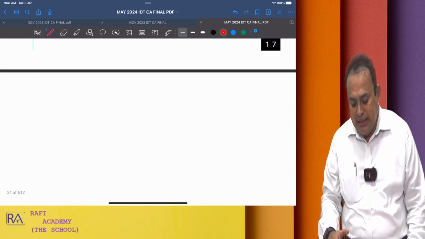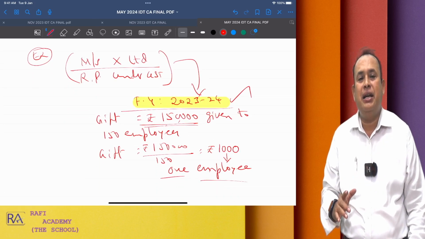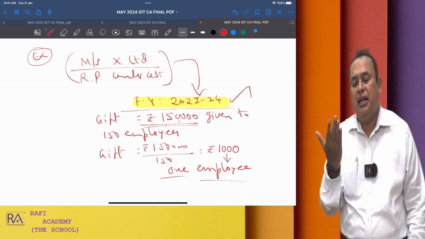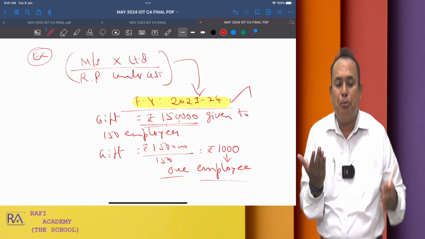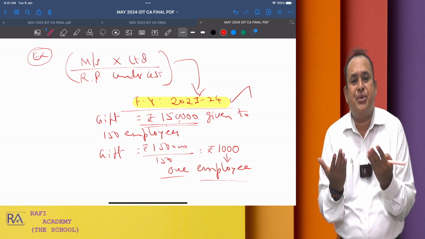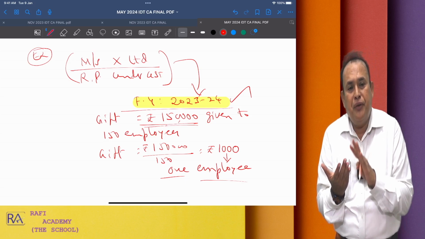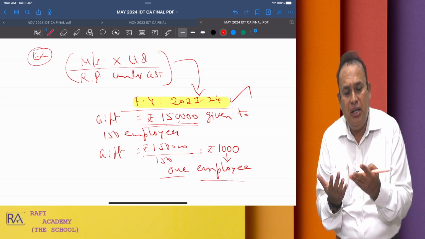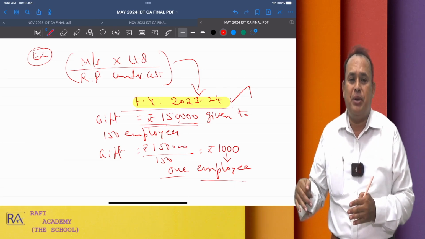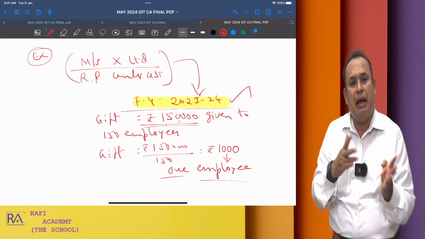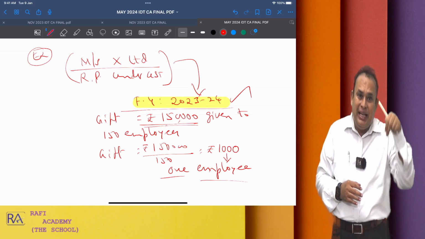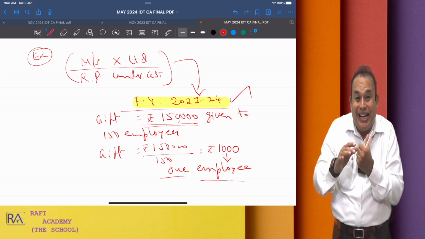Assume a scenario: X Limited has in its payroll 50 permanent employees, and in its payroll 100 contract basis employees. Meaning, 50 employees appointed by X Limited, and 100 employees also appointed by X Limited on contract basis. There is a direct relationship between the employer and employee. Now, there are 200 employees working in X Limited through a contractor.